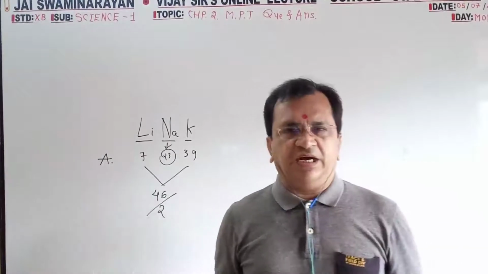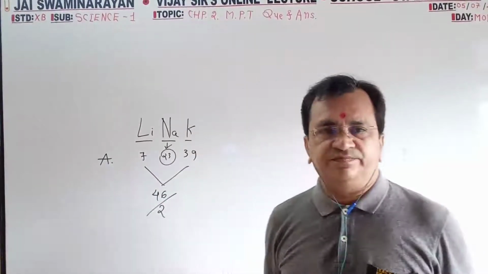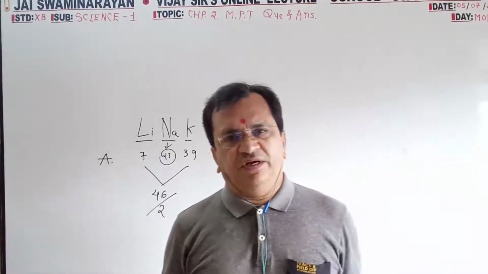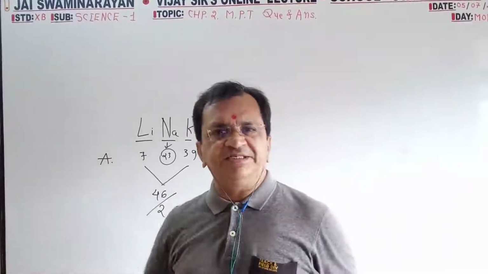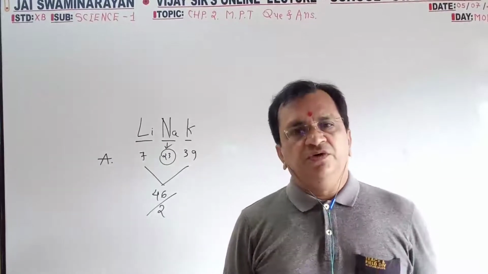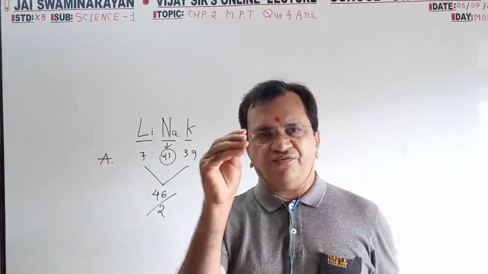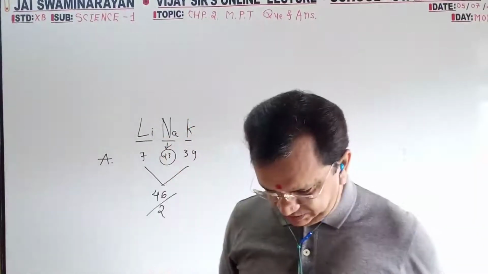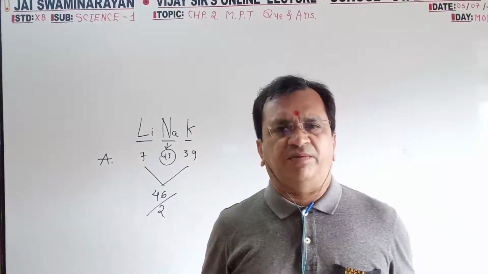After that, the group of 8, Newlands' octave. They arranged all the elements in increasing order of atomic mass, and found that every first and eighth element has the same chemical property.